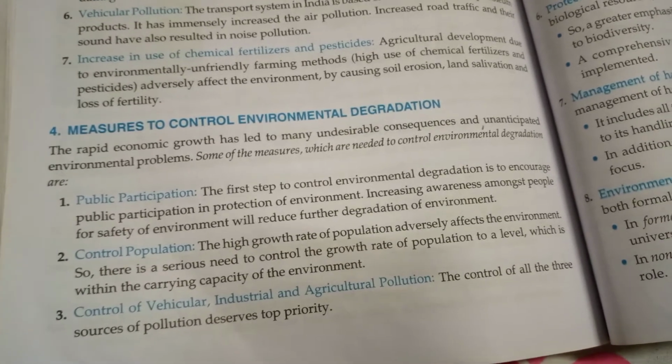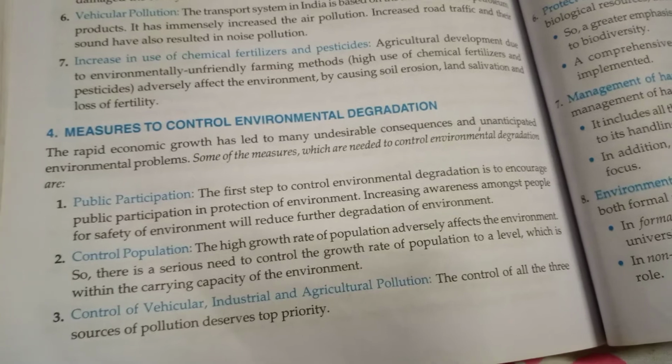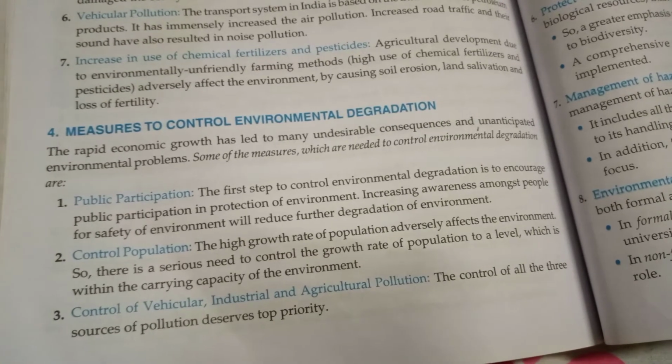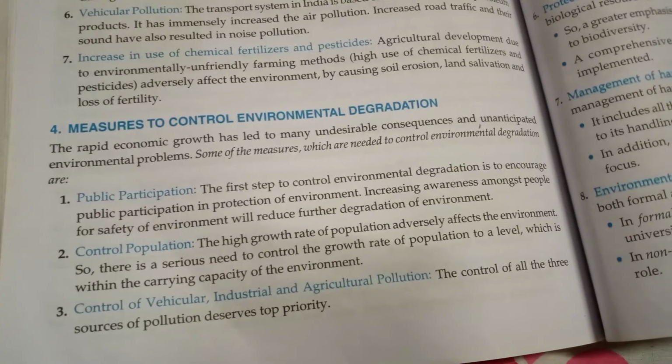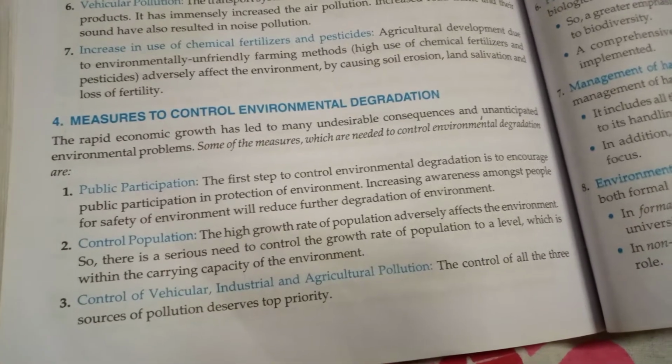Control population. The high growth rate of population adversely affects the environment. So there is a need to control the population. So first is awareness among the people. Second is controlling the population.